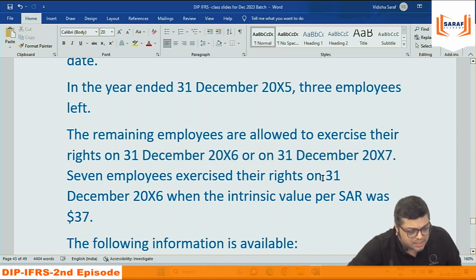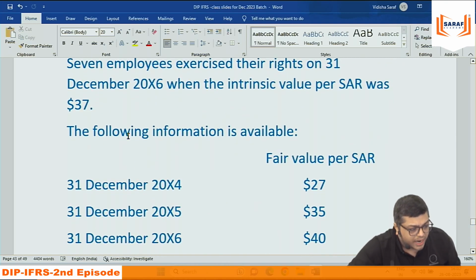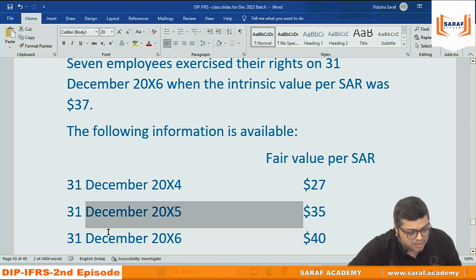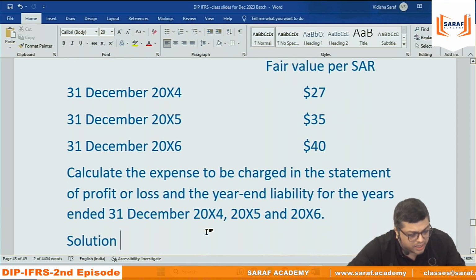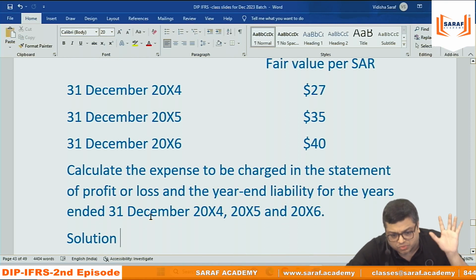7 employees exercise their rights in December 2016, and at that time the value was 37. And then the following information is available. At the end of first year, the fair value is 27. On second year, 35. On third year, 40. And then calculate the expense for each year.